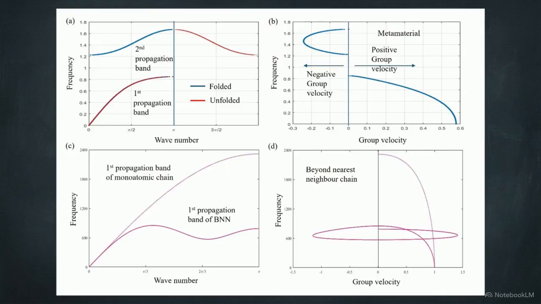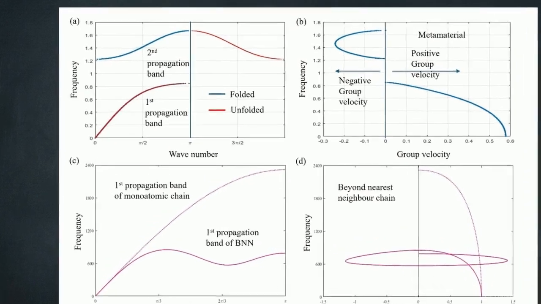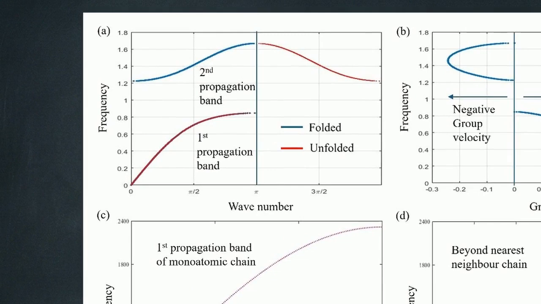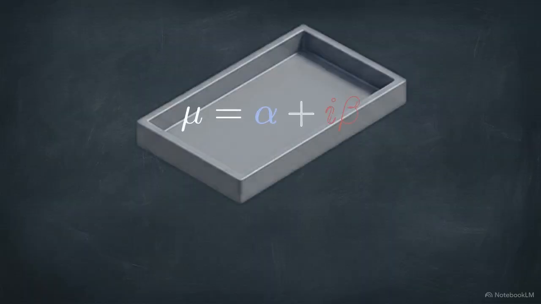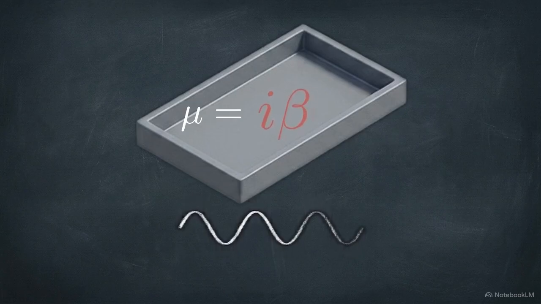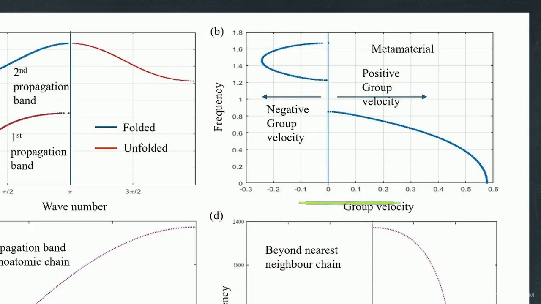This is a dispersion diagram, the standard tool engineers use to map these dynamics. Panel A plots the wave frequencies against the wave number for our mass and mass structure. The stark horizontal white space separating the first and second propagation branches is our local resonance bandgap. Within this specific frequency range, no mechanical wave can survive. Inside this exact gap, our previous equations yield a purely imaginary wave number, proving that the wave will suffer aggressive exponential spatial attenuation. Panel B shows the plot for group velocity.